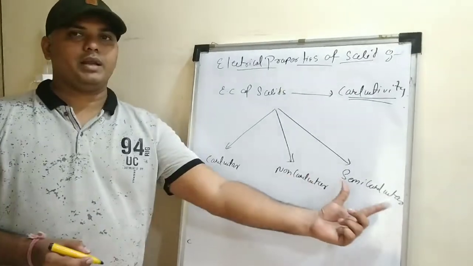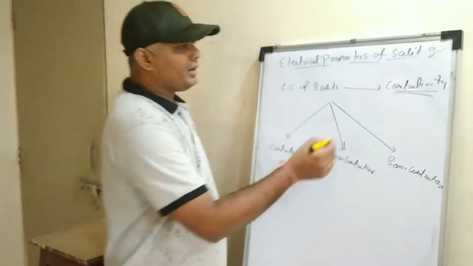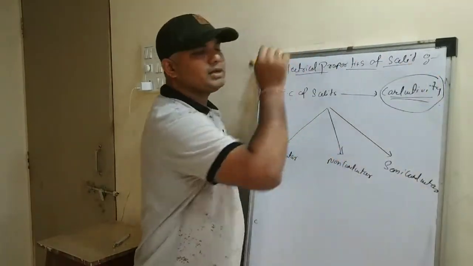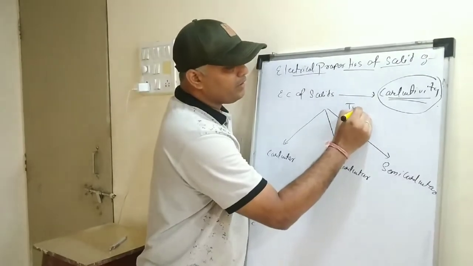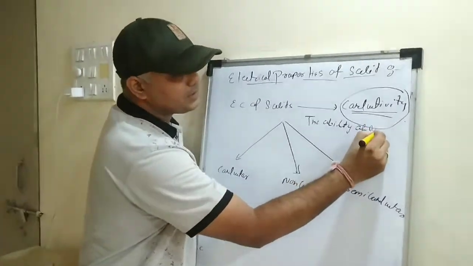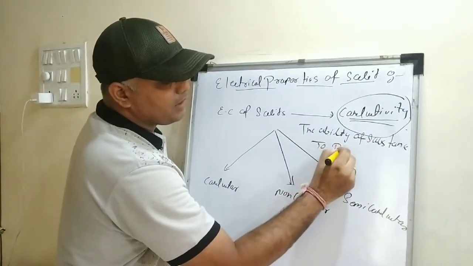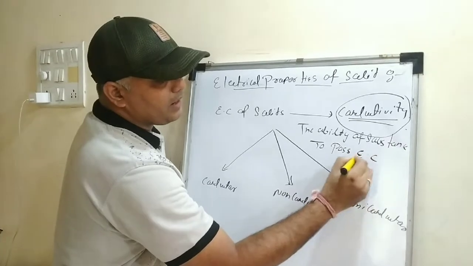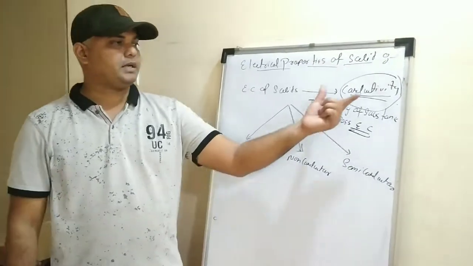Now, before beginning with this, we have to understand what this term conductivity is. Conductivity is nothing but the ability of a substance to pass electric current.